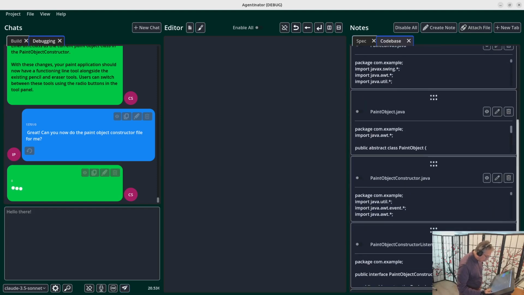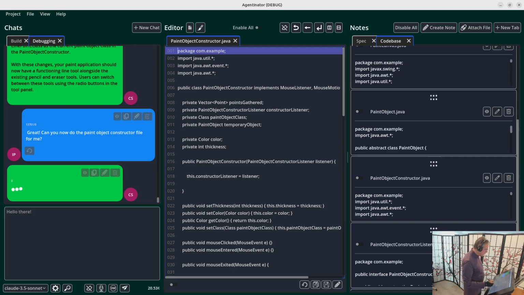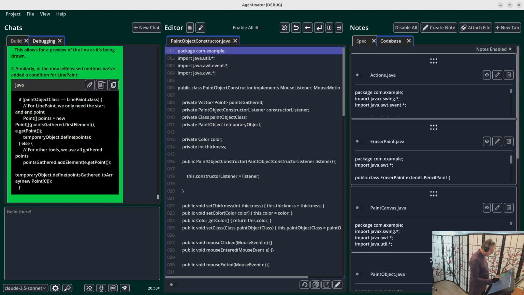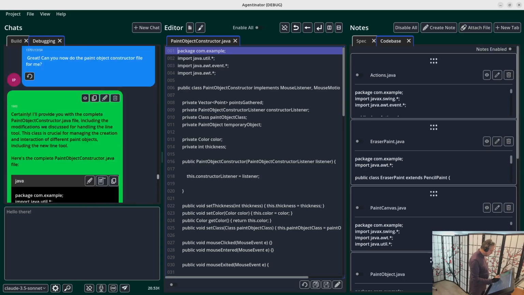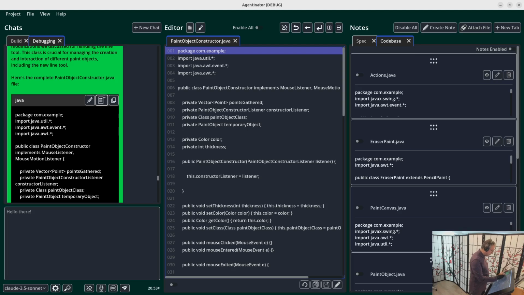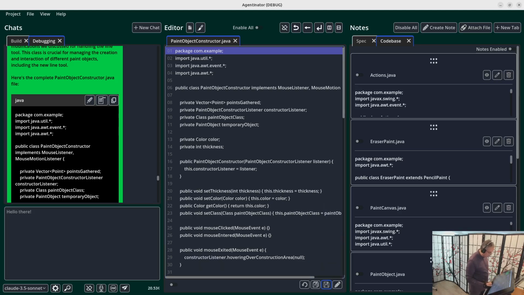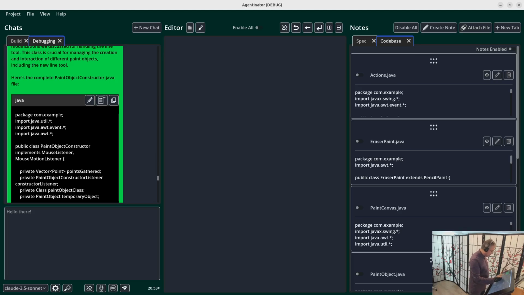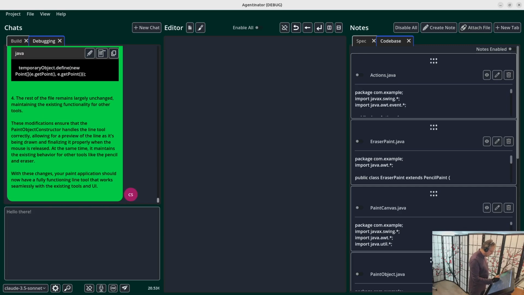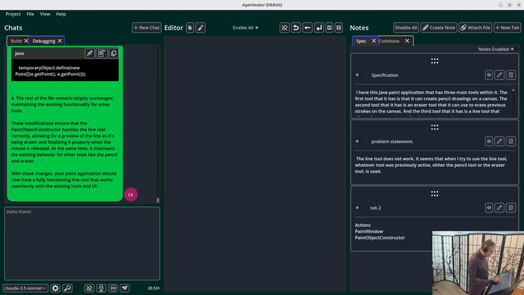Paint object constructor. Okay, I'm just skimming through this to make sure that I can find the main file. That's relatively easy. Okay, I think that's all that I had listed in my spec to do.